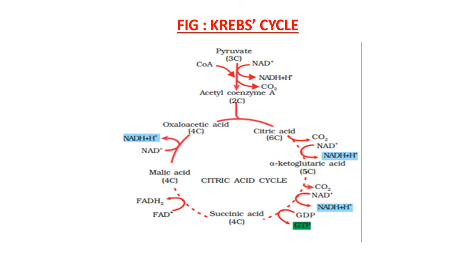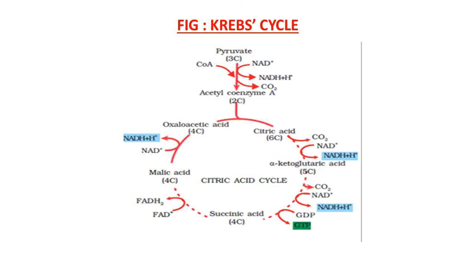Now let's study a figure which gives a clear idea about the TCA cycle, citric acid cycle or tricarboxylic acid cycle, also called the Krebs cycle. Here in this figure you can see the pyruvic acid molecule enters the cycle and is combined with acetyl coenzyme. Meanwhile, reactions take place, NAD is converted into NADH, this reaction takes place here.